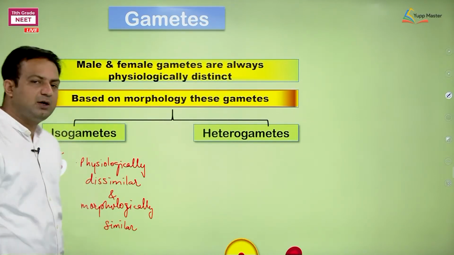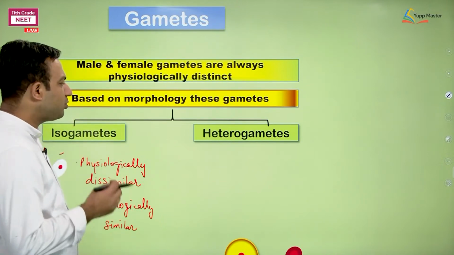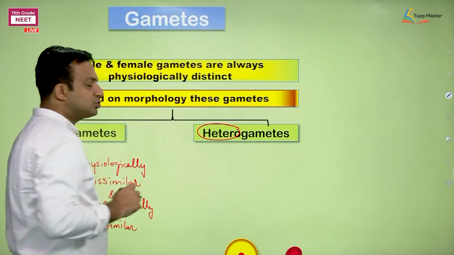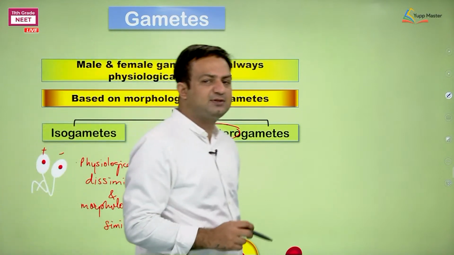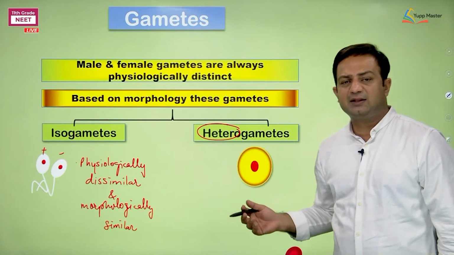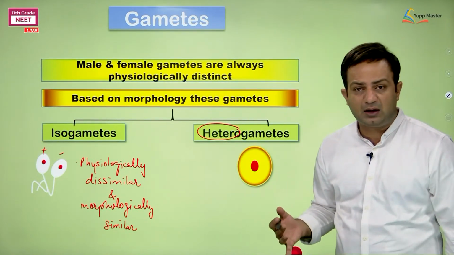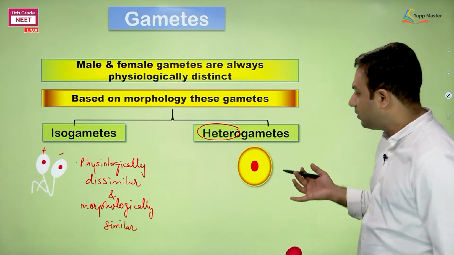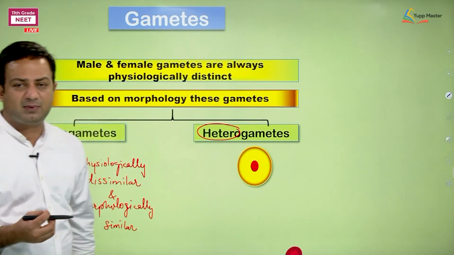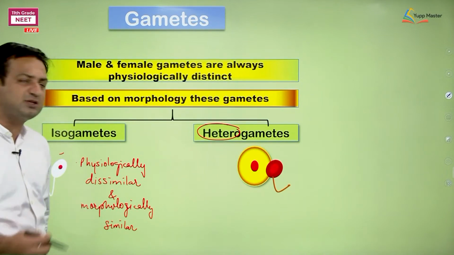Going to the next, the heterogametes. If I am saying hetero, it means the other kind. So gametes are of different types. They are morphologically distinct as well. So it may be that the female gamete is a bigger one, and the male gamete is too small as compared to it in size.